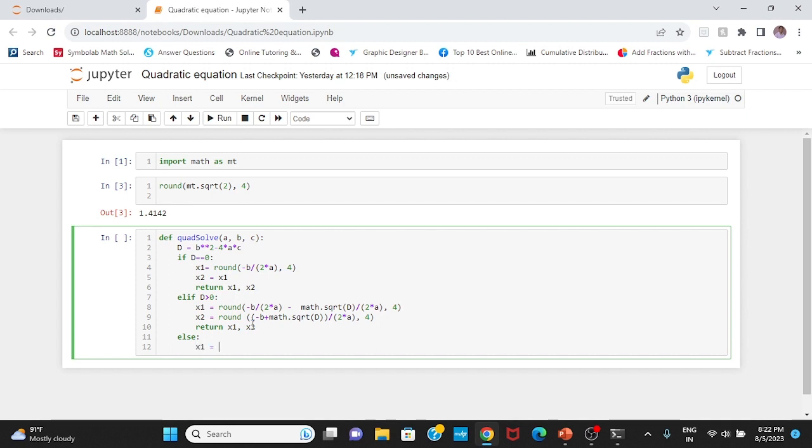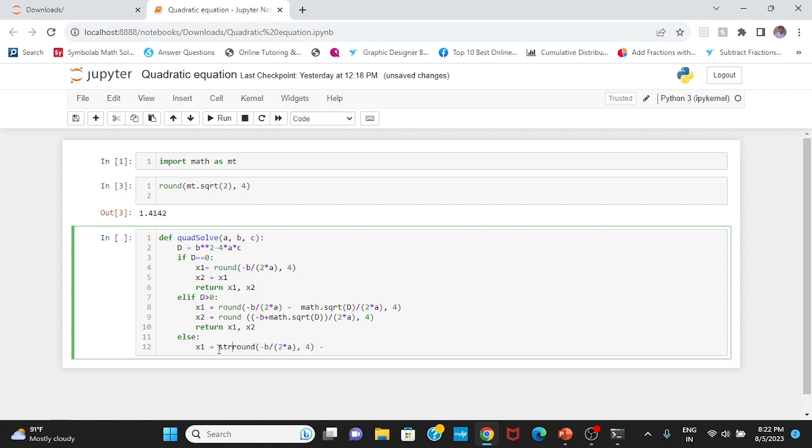So x1 equals this one, minus, and moreover this should be returned as a string.